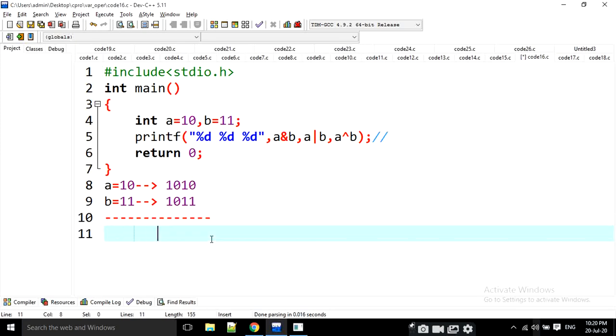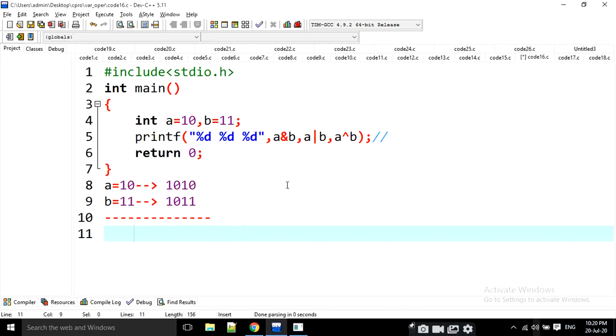Now I am going to display. This is the logic of bitwise AND. Bitwise AND means it is going to work on bits. If both are ones, then only it will be true, same as logical AND operators. 1 1 is 1, 0 0 is 0, again 1 1 means 1, 0 1 is 0. If both bits are 1, then only it will be 1. If any value is 0, the result is also 0. Then what is the binary value of this one? This one is 1010, which is 10. That means here it is going to print 10.